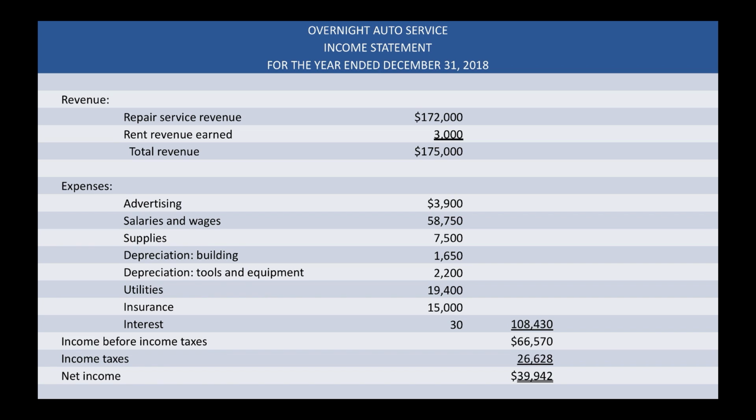The technical accounting terms for these components of net income are revenue and expenses. Therefore, accountants say that net income is equal to revenue minus expenses. Should expenses exceed revenue, a net loss results. Income must be related to a specified period. Notice that our sample income statement covers a period, namely the year 2018.